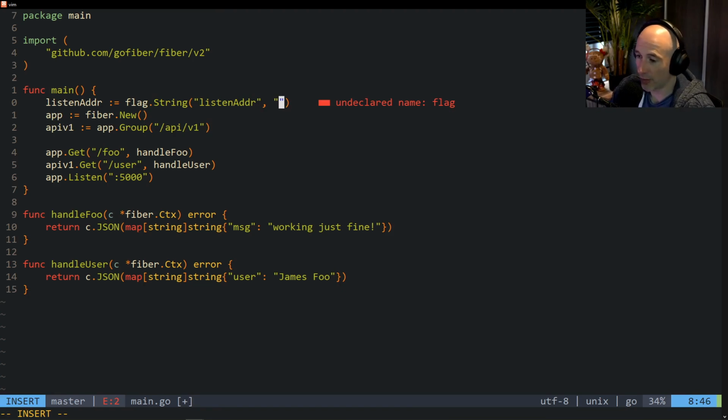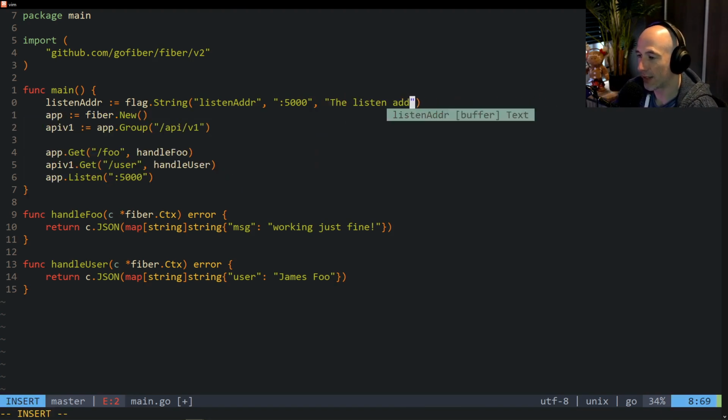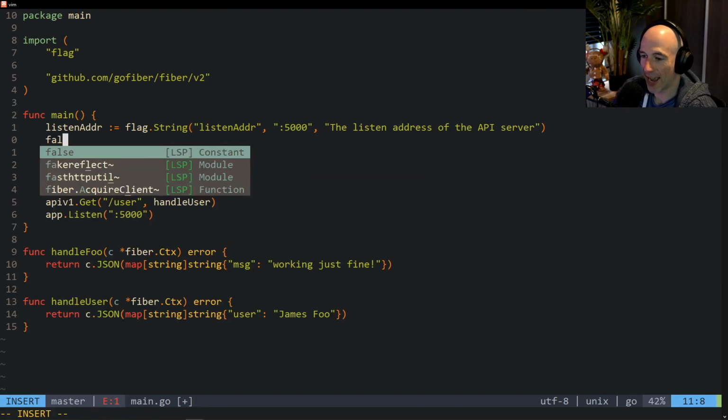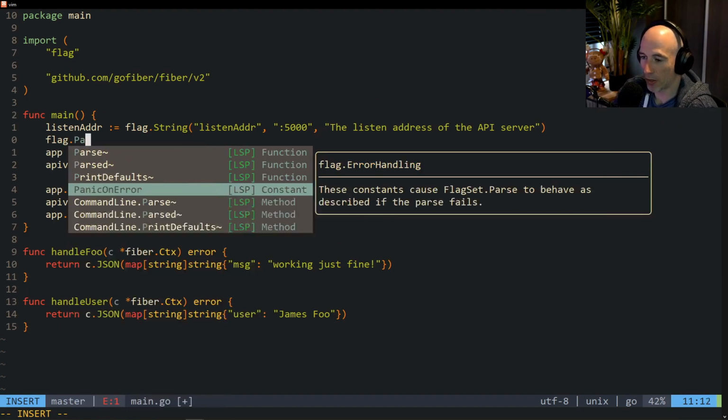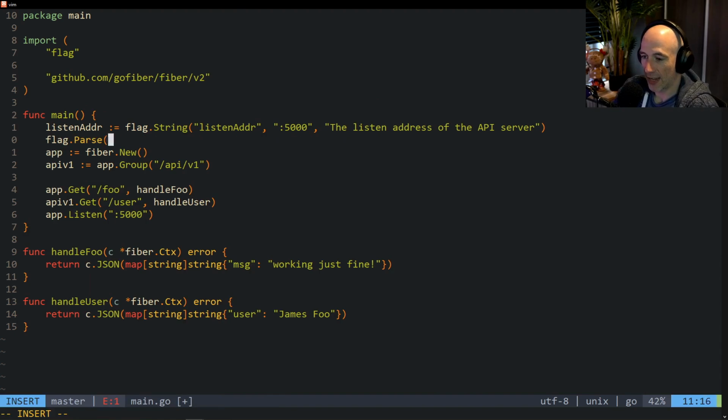So you can pick your value. Let's say default value 5000. And we're going to give it some information here, basically how to use your flag. We're going to say the listen address of the API server. Boom, just like that. And after that, we're going to say flag.Parse, because we need to parse the flags. Just like that. Cool. Listen address declared but not used.